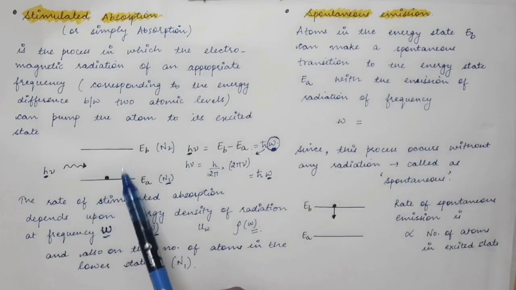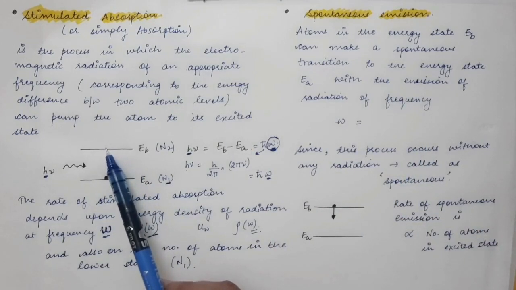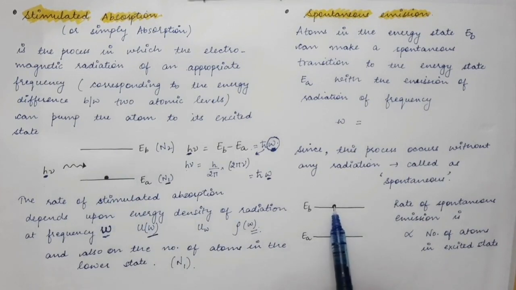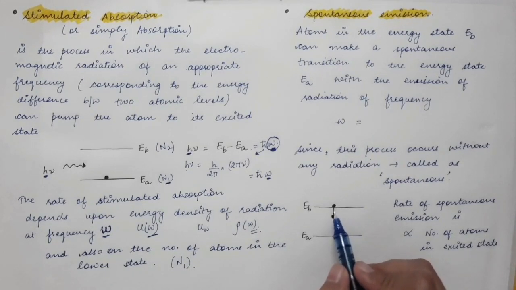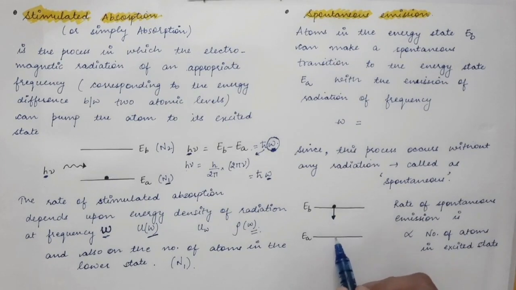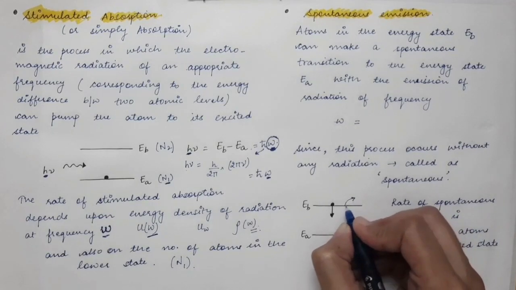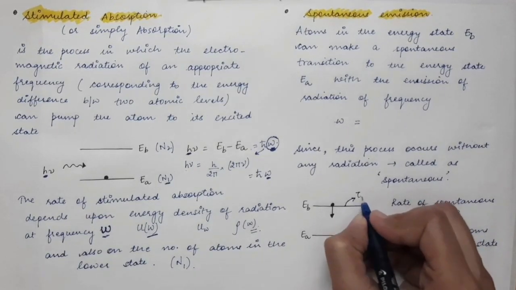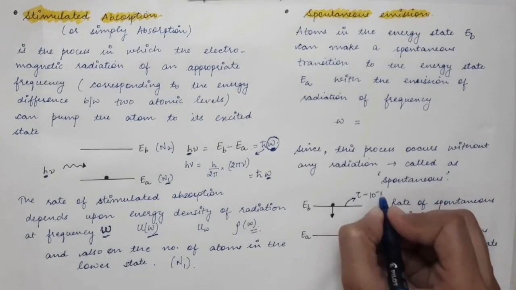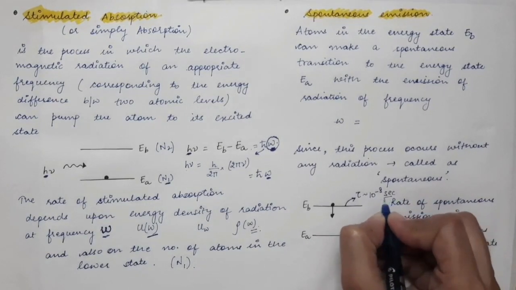Now second is the spontaneous emission. The atom, after going to the excited state, cannot stay there for infinite time. There is a lifetime up to which the atom can stay in this excited state, because this level is unstable. So there is a chance that this atom will go to its ground state naturally. Every excited state has some lifetime, and on an average this lifetime is about 10 power minus 8 seconds.